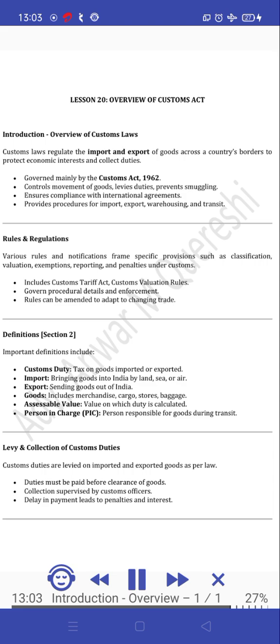Levy and collection of customs duties. Customs duties are levied on imported and exported goods as per law. Duties must be paid before clearance of goods. Collection is supervised by customs officers. Delay in payment leads to penalties and interest.